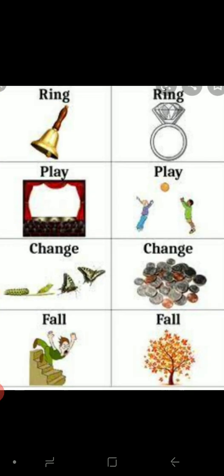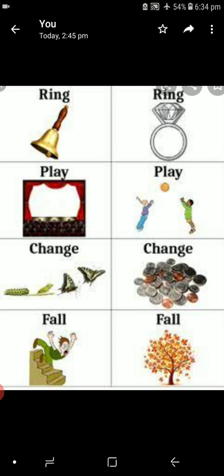Some other examples. From the picture you can understand ring. The bell is ringing. I wore a new ring. Play and play: play here means drama, and another play, playing. I saw a play last night. Play, the children play in the ground. Likewise, change. The change of the butterfly, pupa to butterfly, is a wonderful change. Here I need change for 100 rupees. Fall and fall: first, he fell down. Another, autumn season, fall season.